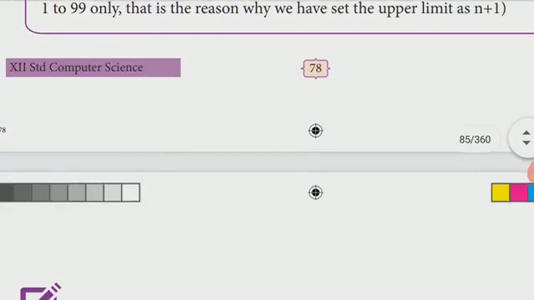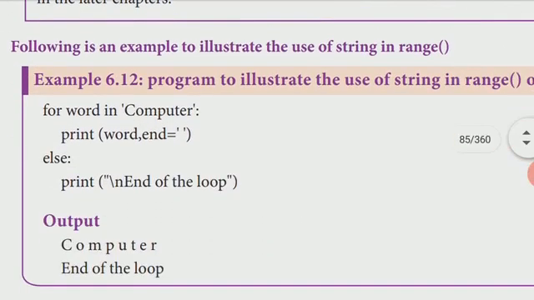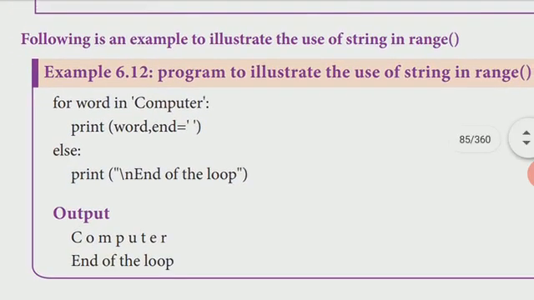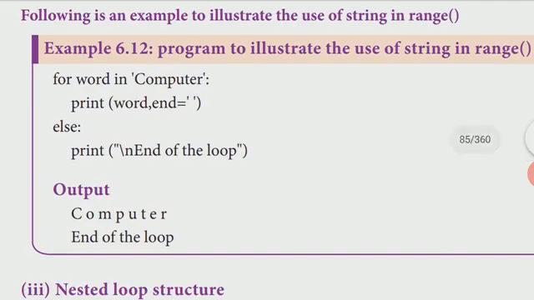So these are the examples using the for loops. Here we can also see an example with a string. That is, for word in computer. We want to display the text in computer, so that word we gave is computer. Print word, end. Here the word is computer. That word we want to display. Otherwise we want to end, so else print end of the loop.